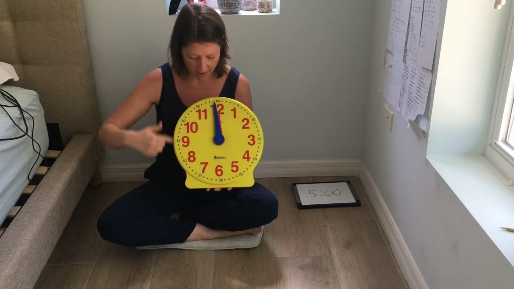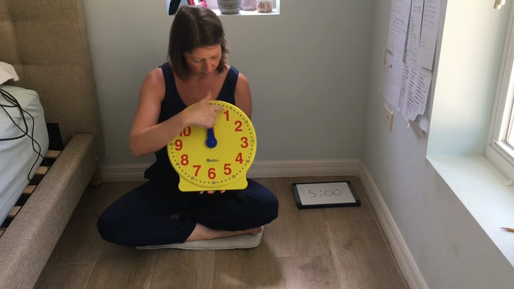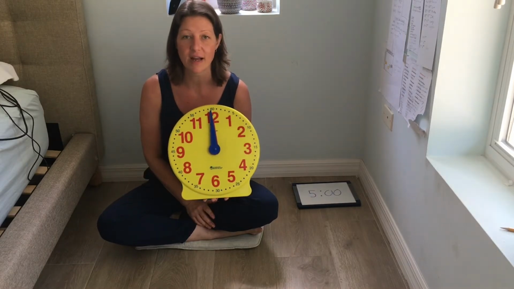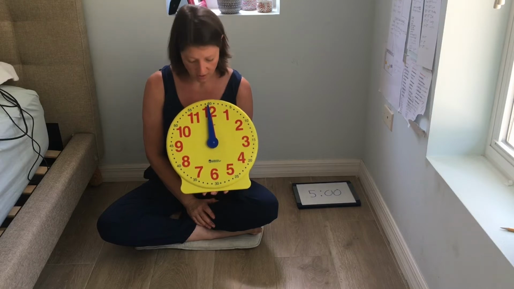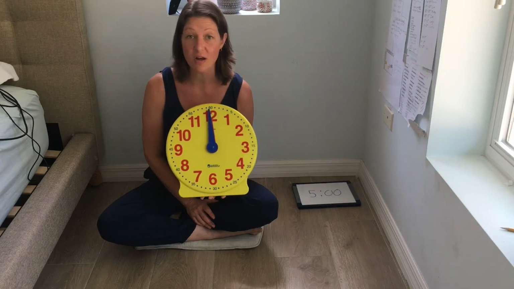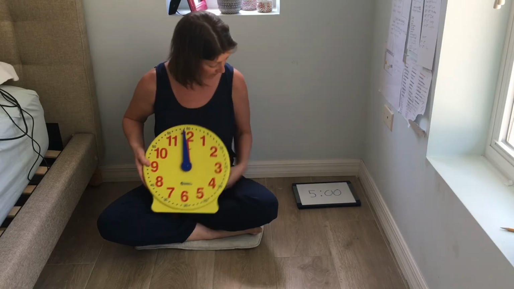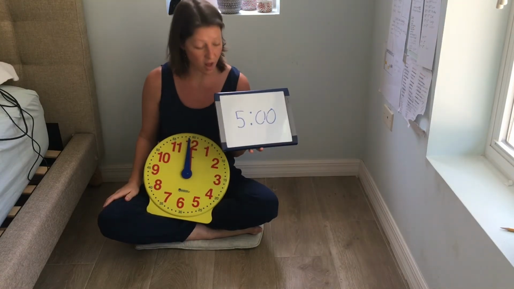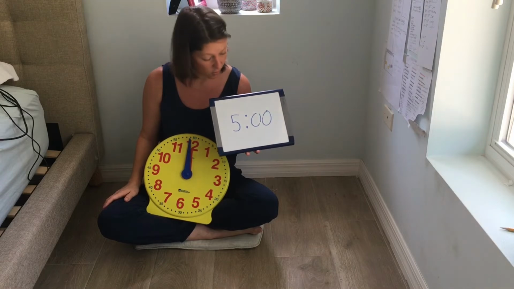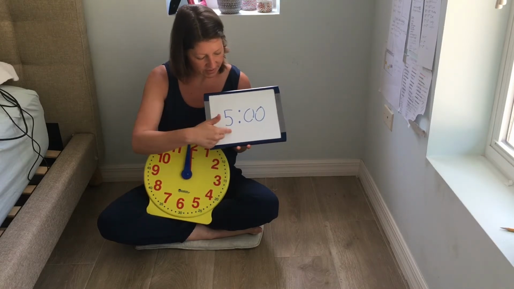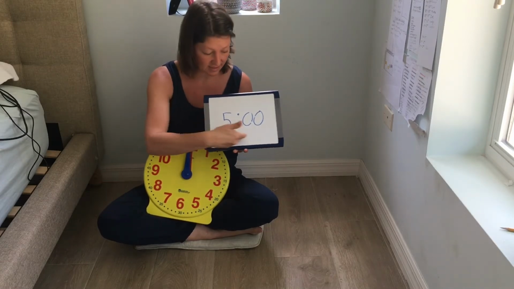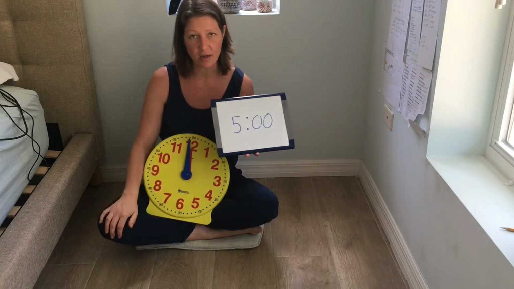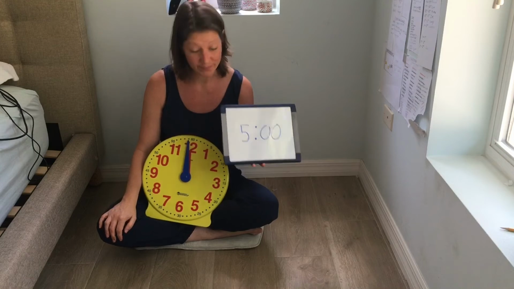Analog clocks are the round ones that have the numbers from 1 to 12 on them representing the hours, and they have a long hand and a short hand. And we will learn what all of these different parts of the analog clock are for. There's another kind of clock called a digital clock, and this is how digital clocks show the time. So just with numbers. This one, well, this isn't a digital clock, but this is an example of how digital time is written and read. It says 5 o'clock. It's 5 o'clock somewhere.